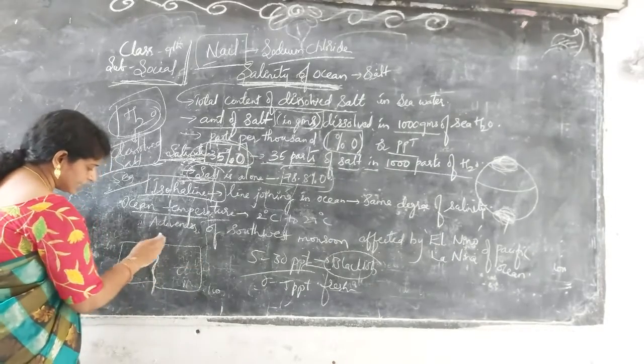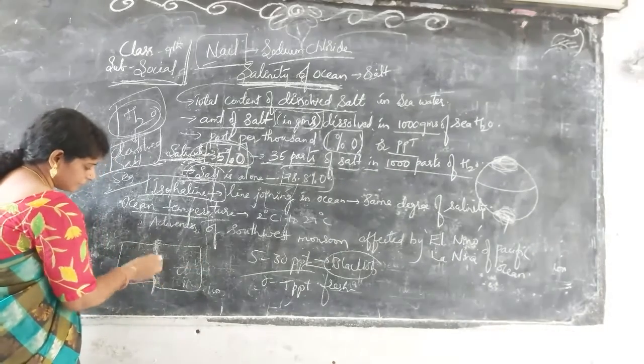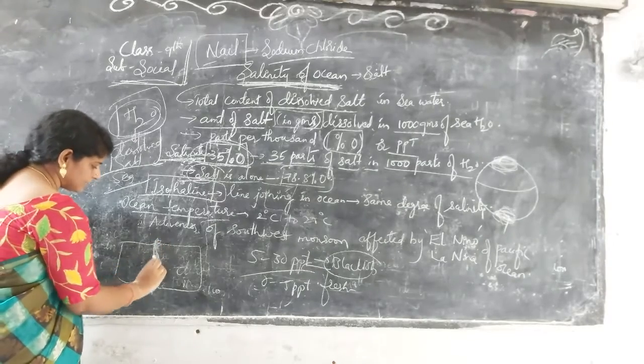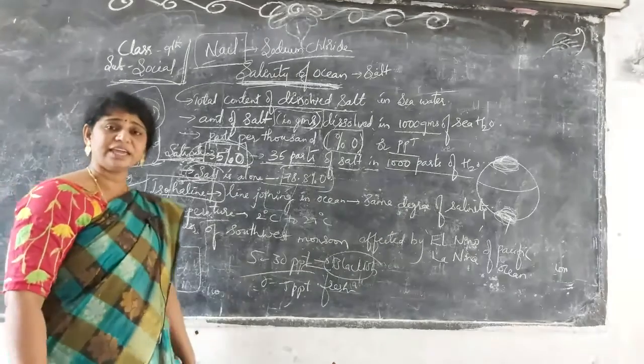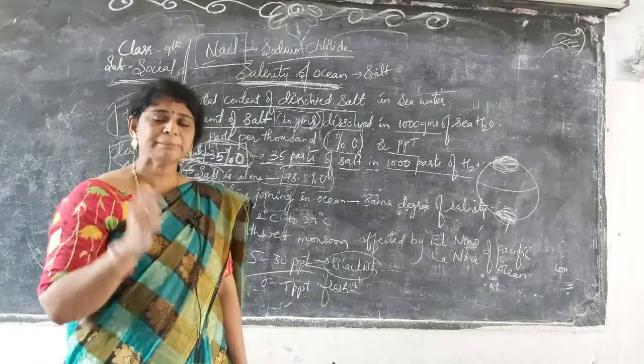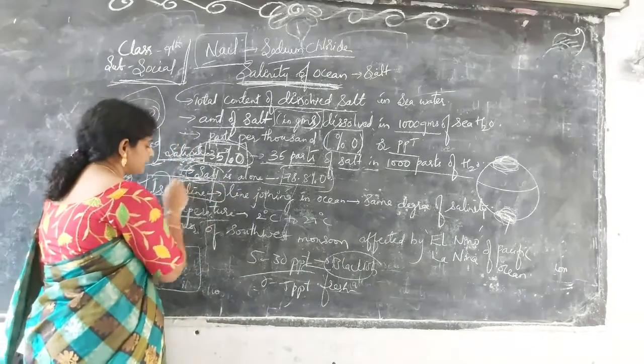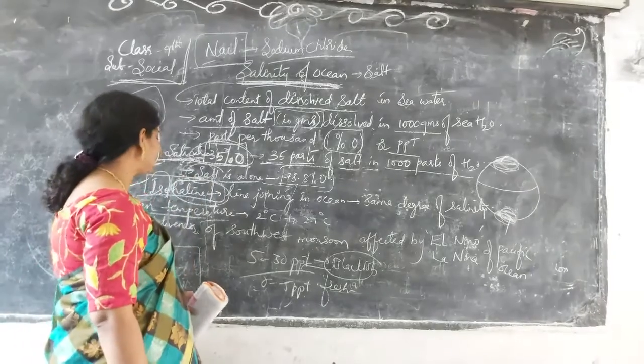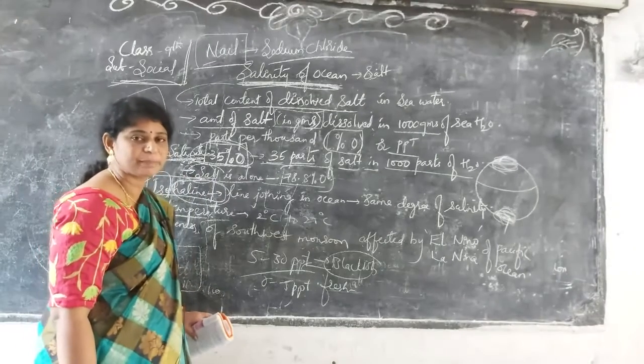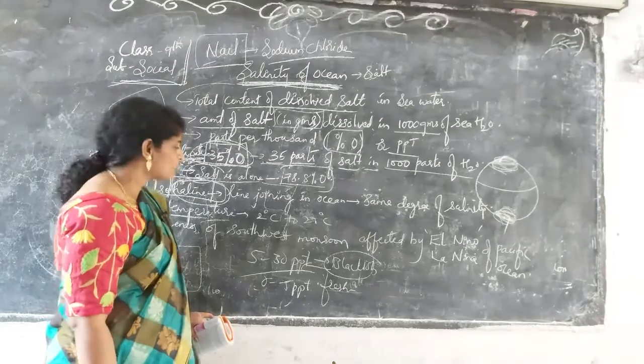We can call it an area, not just a line. The area where we have the same percentage of salinity, iso means the same PPT of haline conditions, salt conditions, so we call it isohaline.